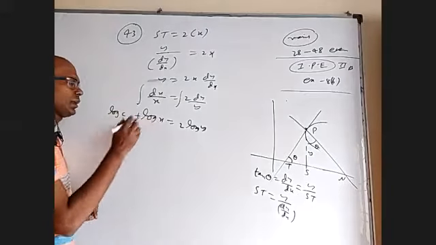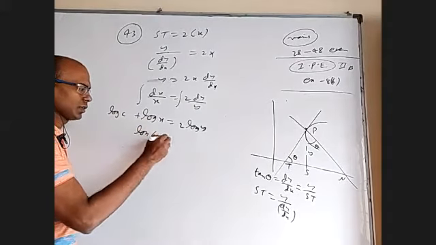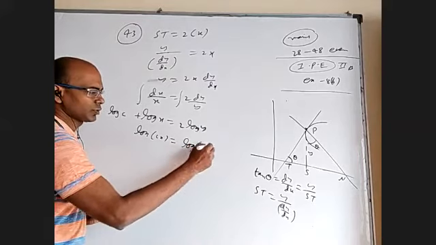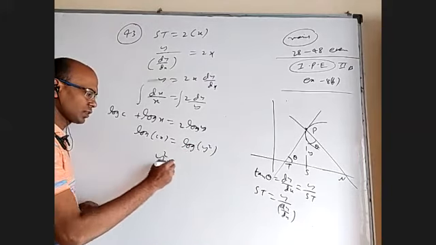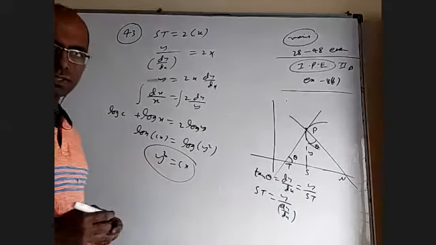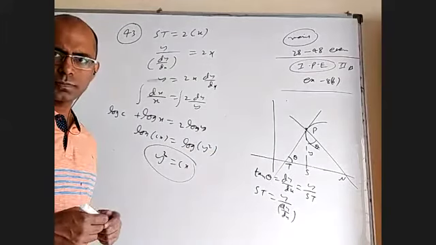What's the advantage? Log a plus log b is log ab. So that is log cx. And m log a, you can write log a power m. It will be y square. Cancel log, you will get y square equal to cx. Okay, so what is this? What is y square equal to cx?